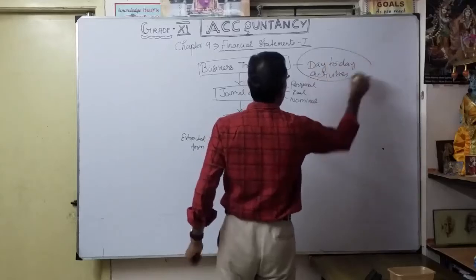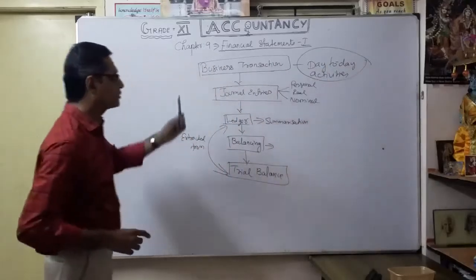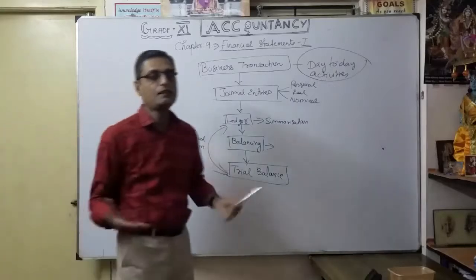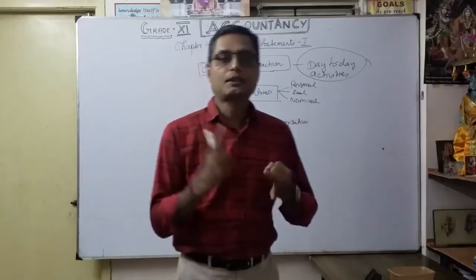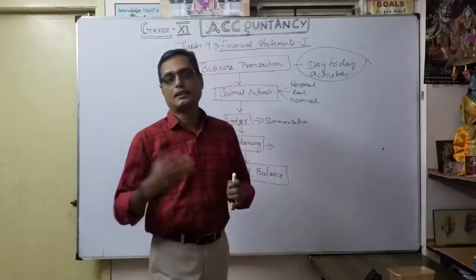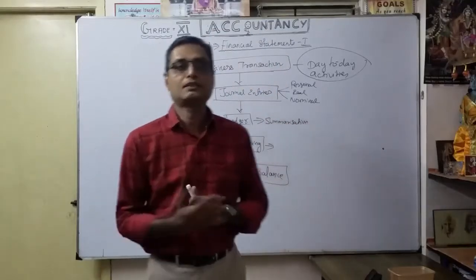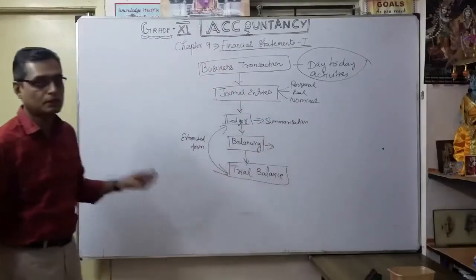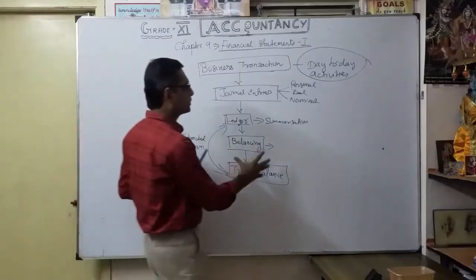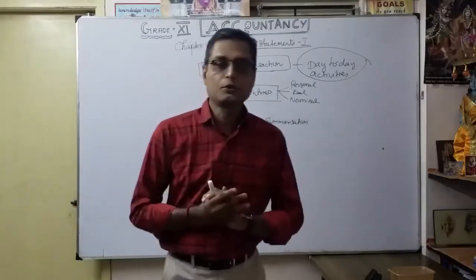How are we going to convert it into accounting terms? As you know, in accounting terms, we know the meaning of sales, purchase, purchase return, sales return, thereafter liabilities, assets, current assets, likewise. That's what we studied up to the preparation of the trial balance. As you know how to prepare the trial balance, that's what we studied very well.